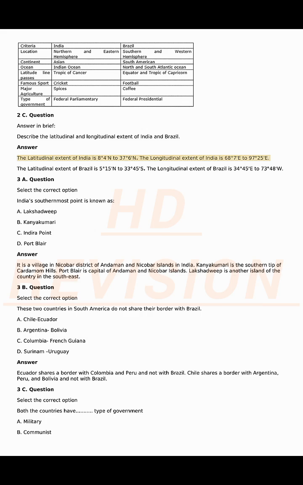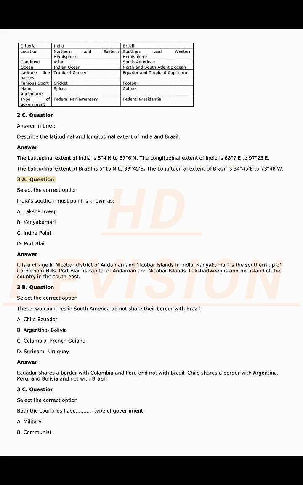The longitudinal extent of India is 68°7′E to 97°25′E. The latitudinal extent of Brazil is 5°15′N to 33°45′S. The longitudinal extent of Brazil is 34°45′E to 73°48′W.